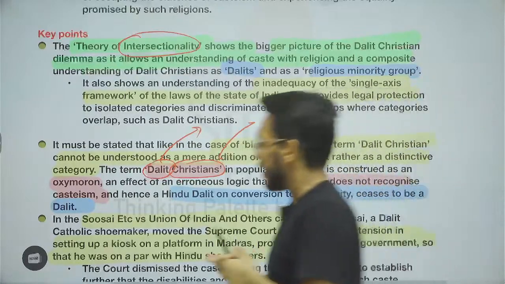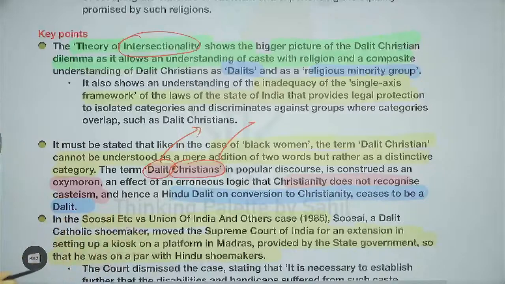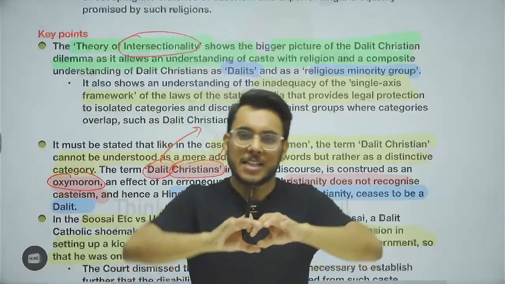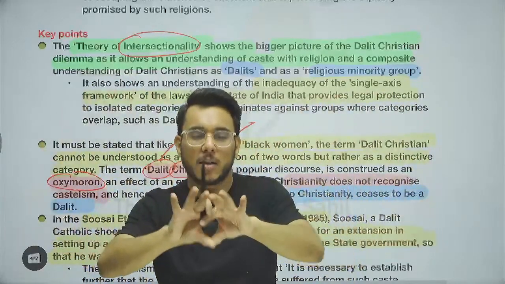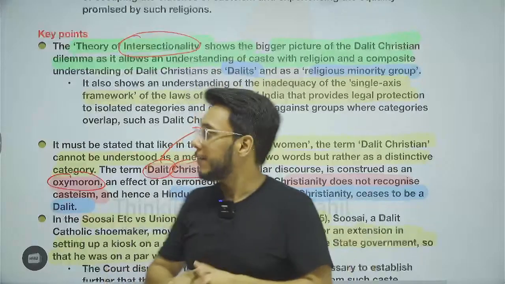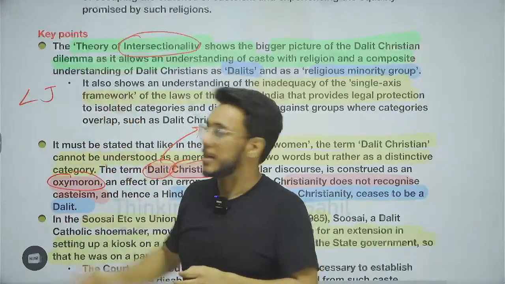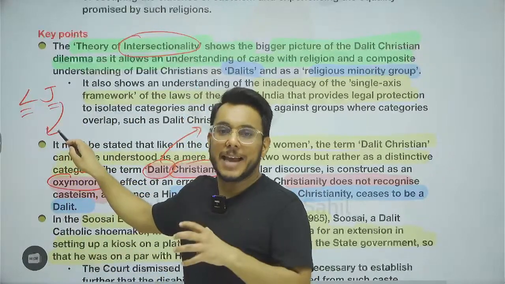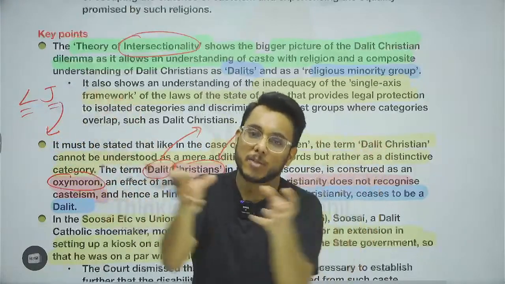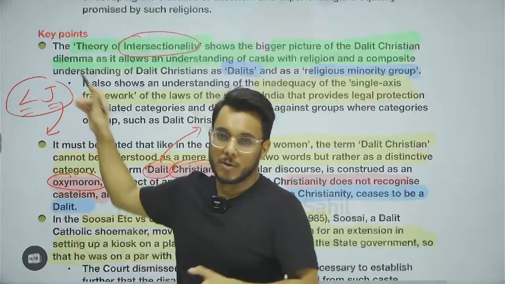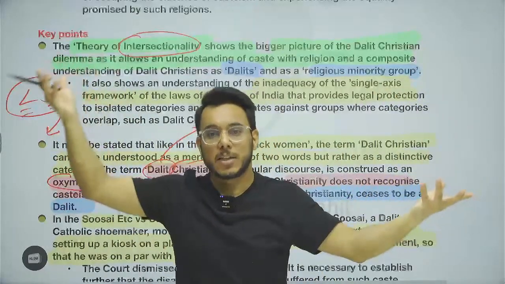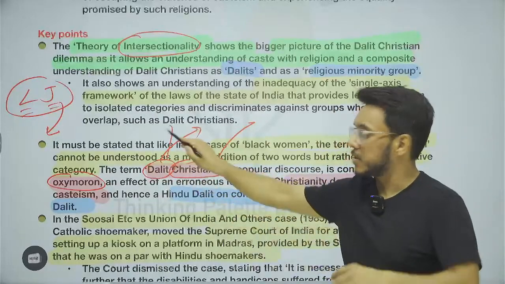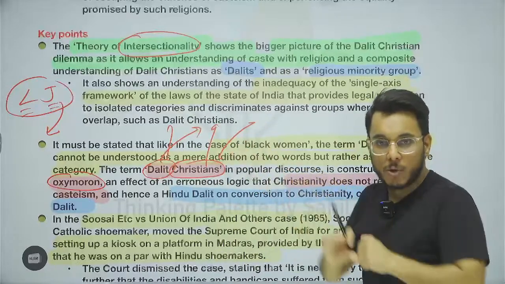So it has been said that normally it is assumed that Dalit Christian is an oxymoron. What is an oxymoron? When two words which are entirely different in meaning are kept together, it is called an oxymoron. For example, the word love jihad. Jihad is based on an element of disgust, and love is based on an element of embrace. So love jihad is called an oxymoron because love is something entirely different from jihad. The same way, people say Dalit Christian is an oxymoron. Why? Because Dalit means subjugation, and Christianity is based on equality. So how can they exist together?